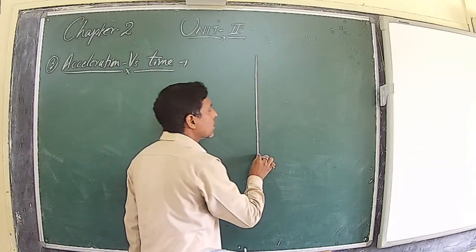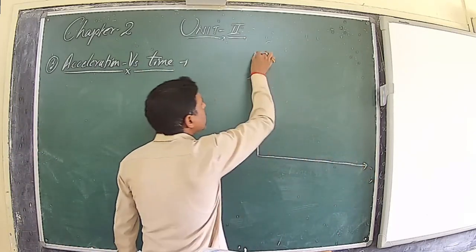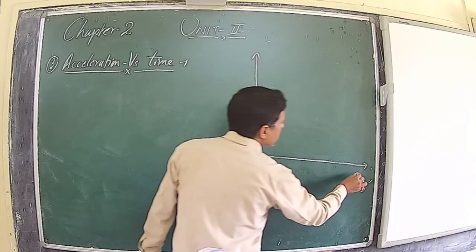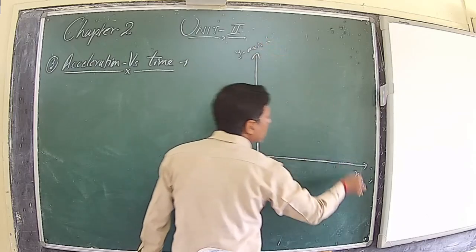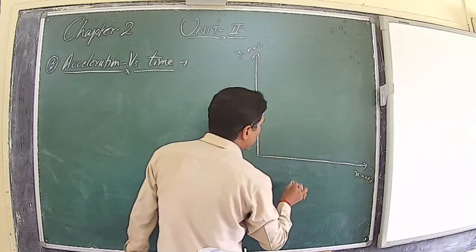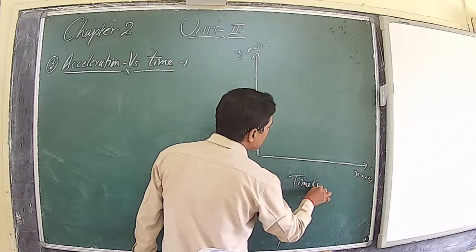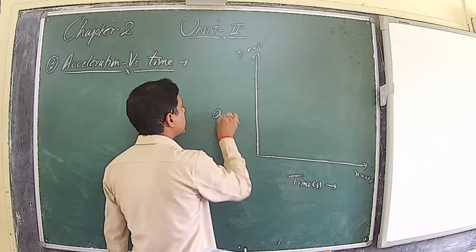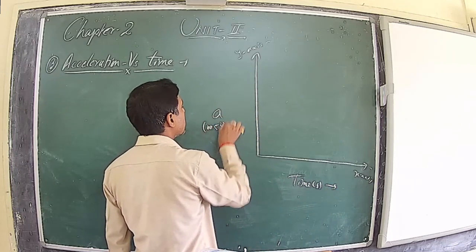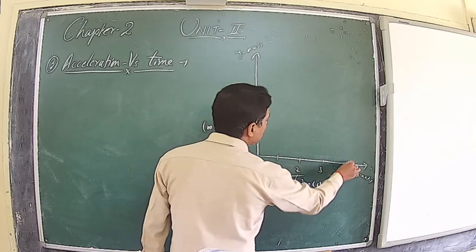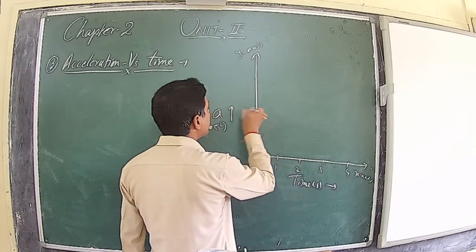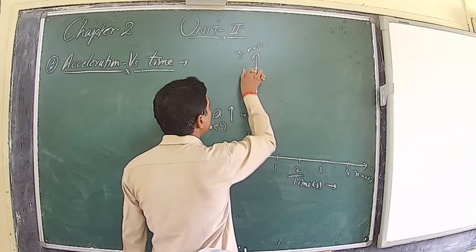You will take a coordinate system of x and y, positive x-axis and negative x-axis, positive y-axis and negative y-axis. You will plot the time in second on the x-axis and acceleration in meter per second square on the y-axis. So 1, 2, 3, 4, 2, 4, 6, 8.